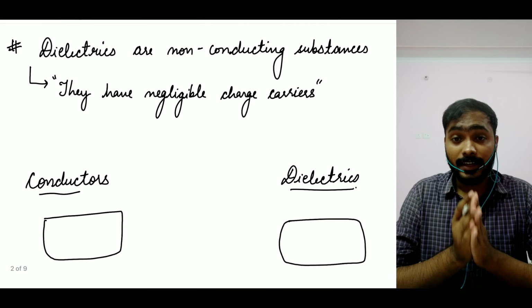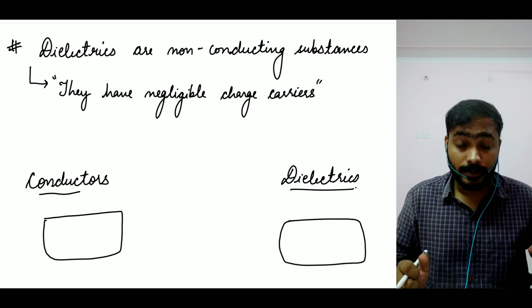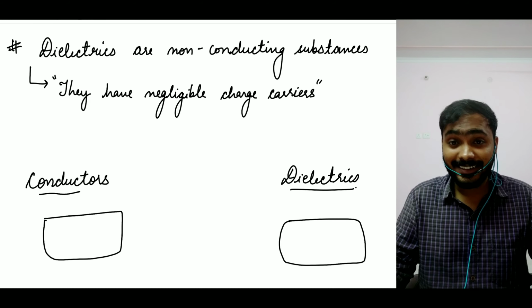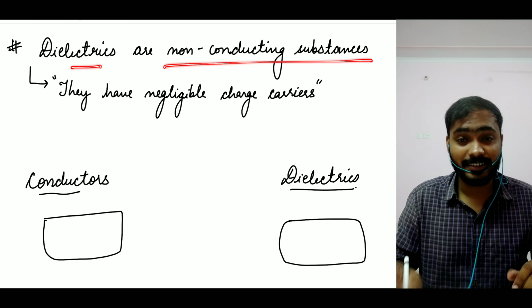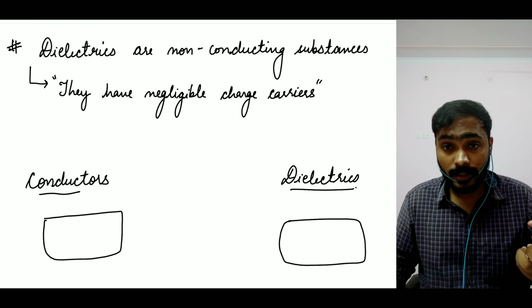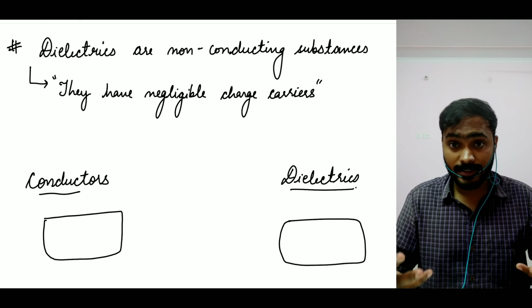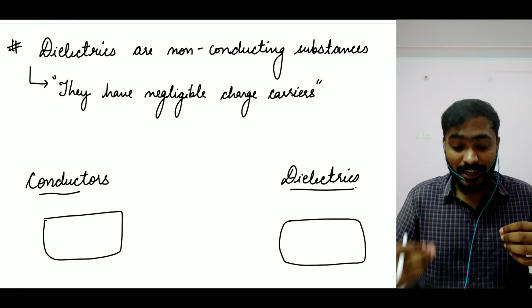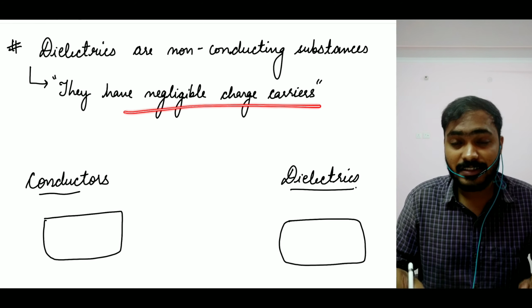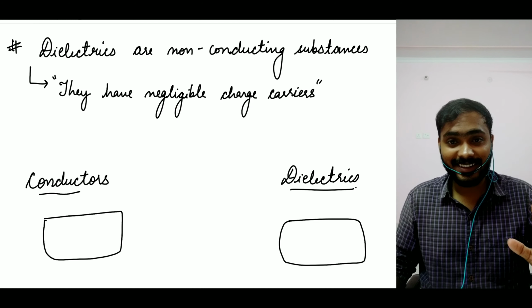In the previous video we talked about conductors. Conductors are those substances which conduct. Now what are dielectrics? Dielectrics are non-conducting substances. These substances do not conduct. In the case of a conductor, we know that conductors have mobile charge carriers because they conduct. Very similarly, dielectrics, as they do not conduct, have negligible charge carriers. I hope you guys can understand that.